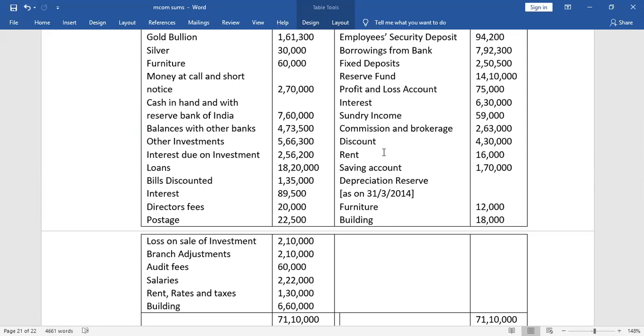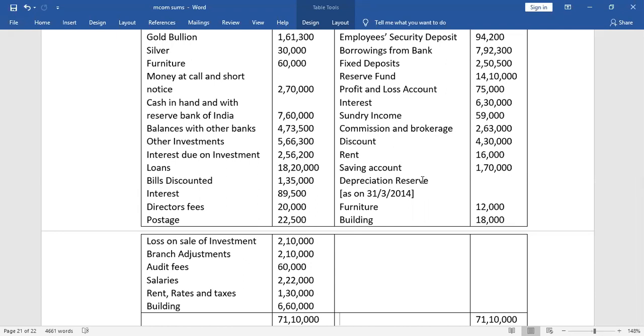Under depreciation reserve, we have last year's reserve, we have furniture and we have building. So both of these will come in the fixed asset. We can write in the fixed asset, and we will minus the accumulated depreciation. Depreciation reserve means what? Depreciation calculated till